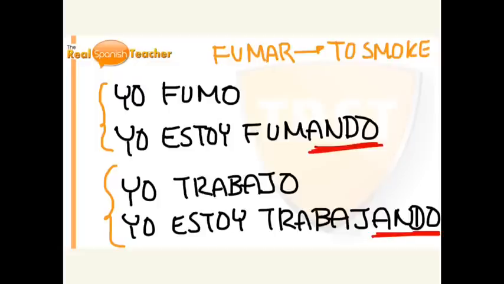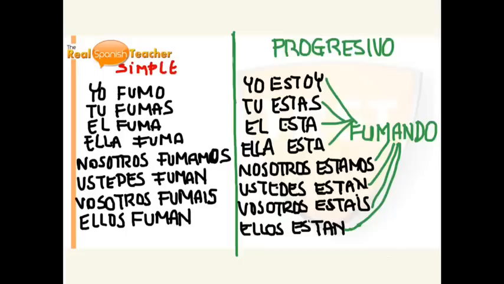Okay, so basically, as you can see, both the progressive and the present work pretty much the same as in English, right? So we're gonna now conjugate a whole verb in simple present and progressive to see the differences.